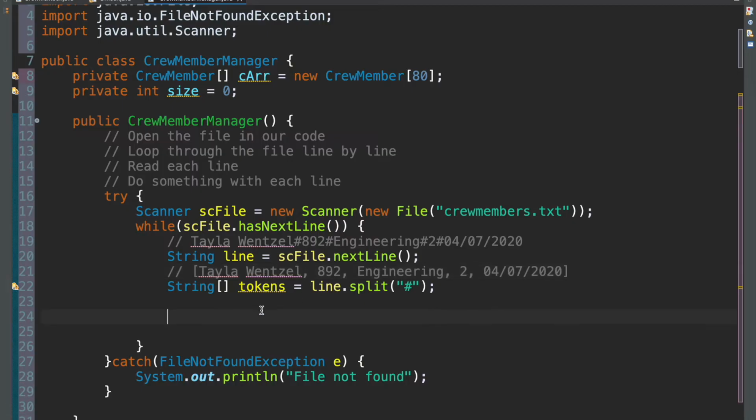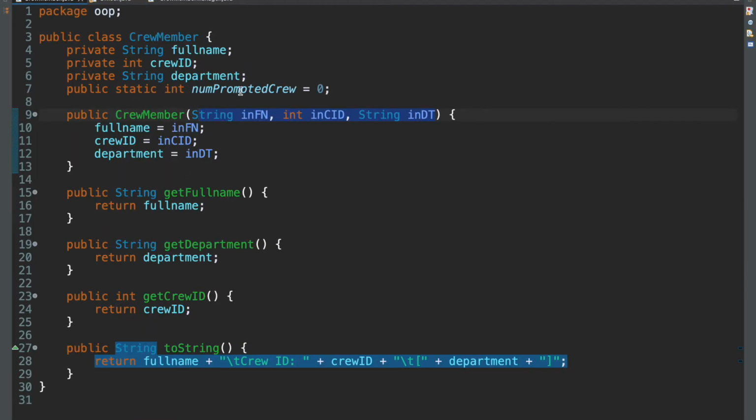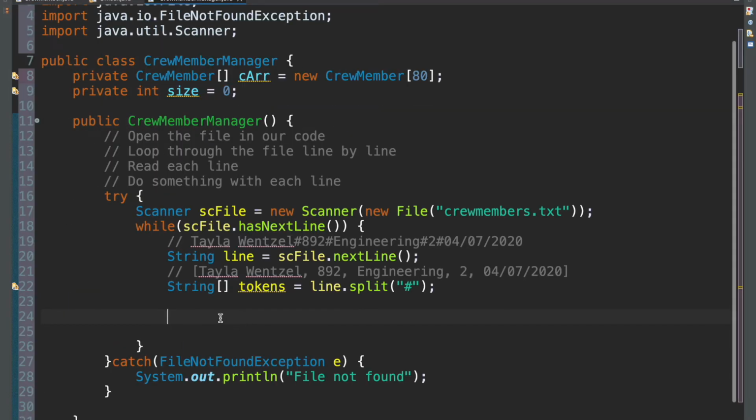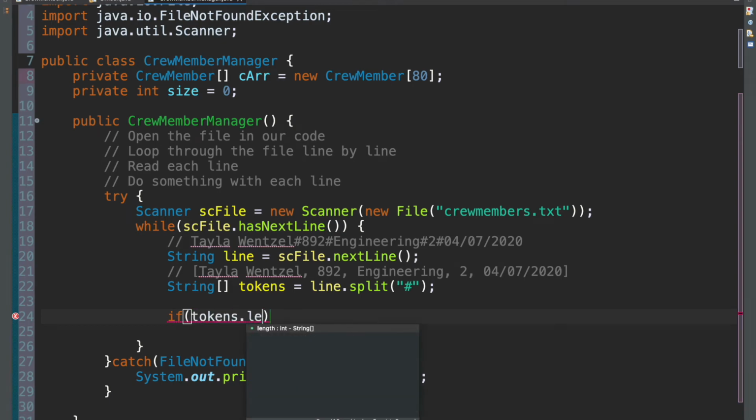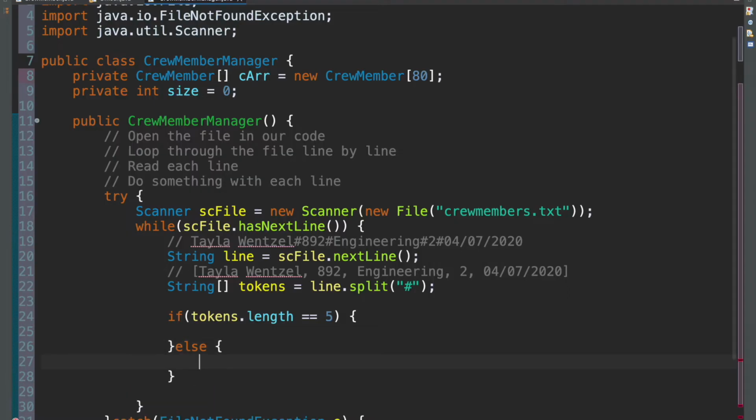So we know that it'll be an officer when it has 5 things, just like how our class has 5 parameters in our constructor. And we know that it will be a crew member when our tokens array has 3 things, just like how our constructor has 3 parameters. So in that case, that's how we'll determine whether or not to create an officer or a crew member. So let's add those cases. Simple if statements. We're saying if tokens.length is equal to 5, then we're dealing with an officer, right? And then we could just add our else there when we're dealing with a crew member.